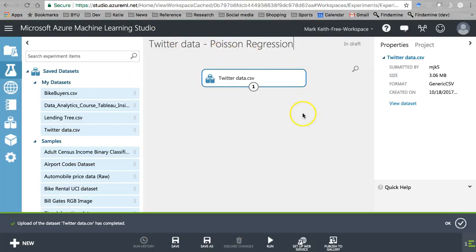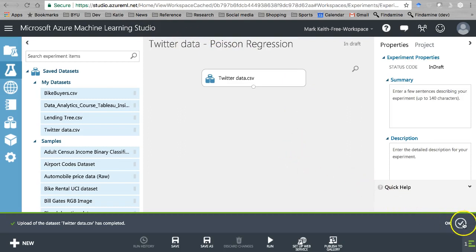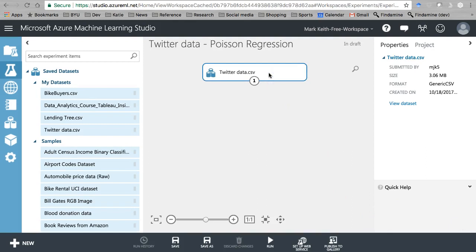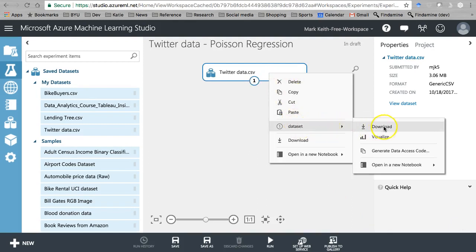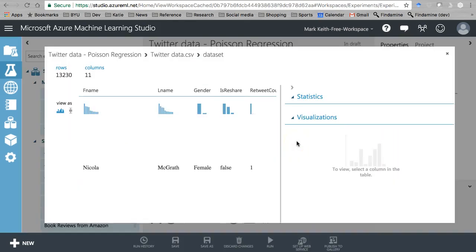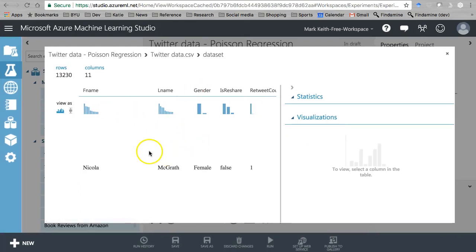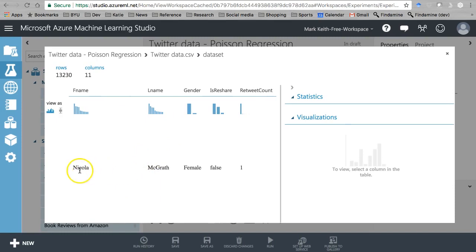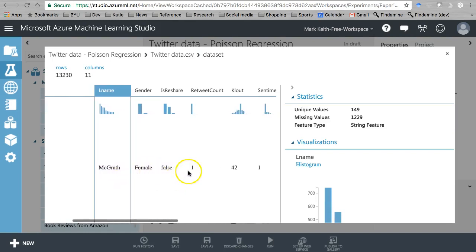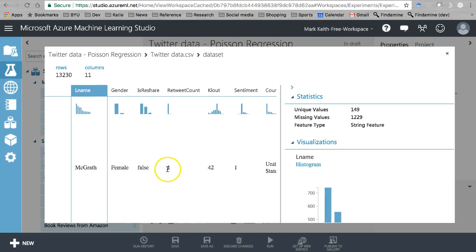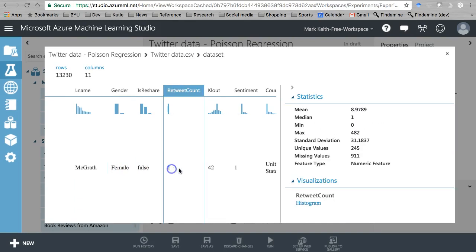So this is a perfect context to use the Twitter data that we've used in prior chapters. What I want to predict here in the Twitter data is the number of retweets. So I have a person who's tweeted. Now, if you remember, I've told you before, I randomly generated these names. The names are fake, but everything else is accurate. So this tweet comes from a female. This is not a reshare, so it's an original tweet. It was retweeted one time.